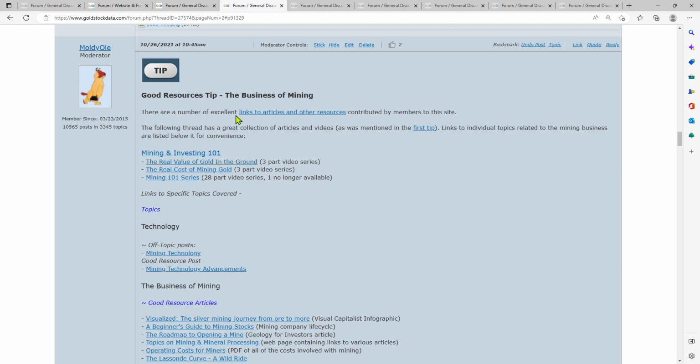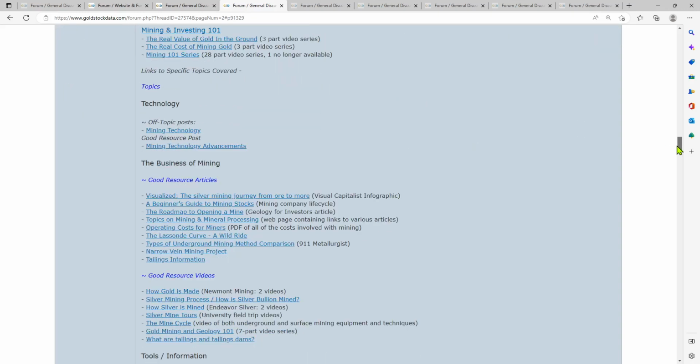All right, the ones that have to do with the business of mining, the individual posts in here, I've listed. And so that's one thing you'll want to go through. But there's more, obviously. We have things like mining technology and technology advancements, then some articles. This Visual Capitalist infographic was very good. Silver mining from ore to more. The beginner's guide to mining, roadmap to opening a mine, topics on mining and mineral.